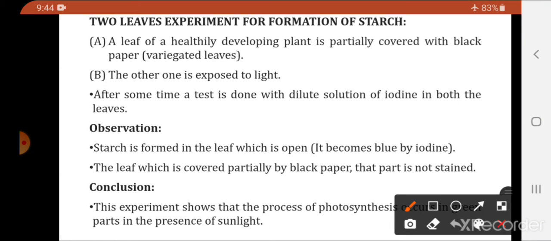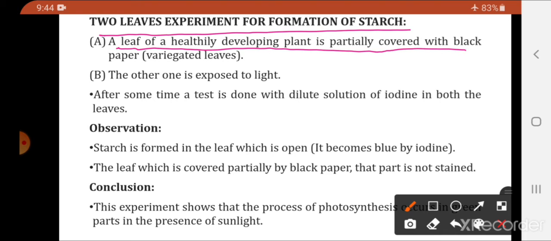First of all, you might have studied the two leaves experiment for the formation of starch. A leaf of a healthy developing plant is partially covered with black paper, that is, variegated leaves, and the other one is exposed to the light. So, two leaves: one leaf partially covered with black paper, another exposed to the light.